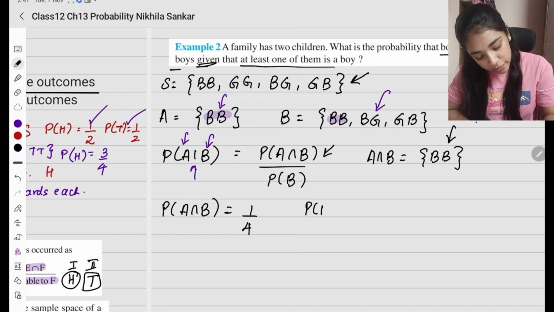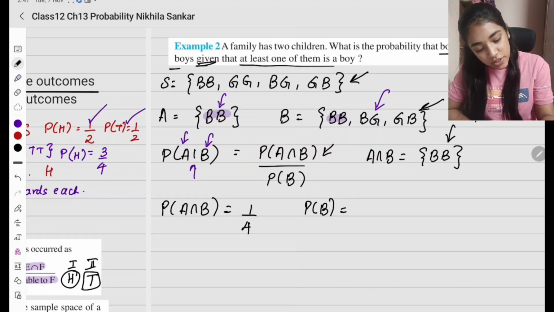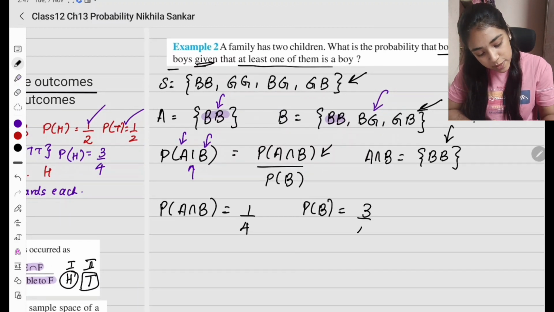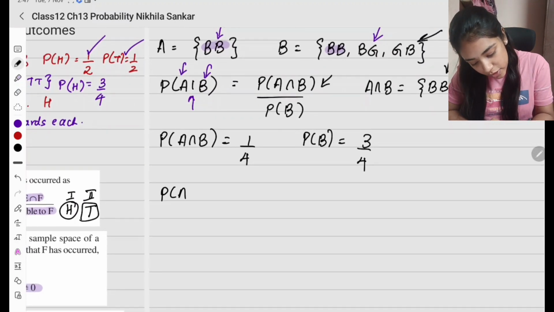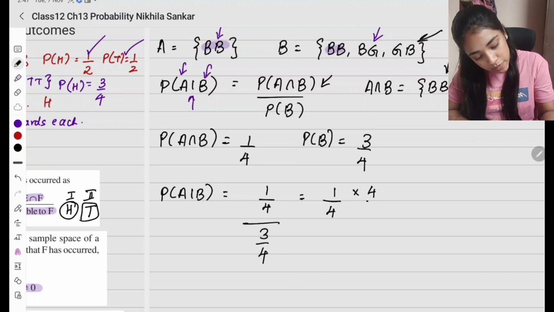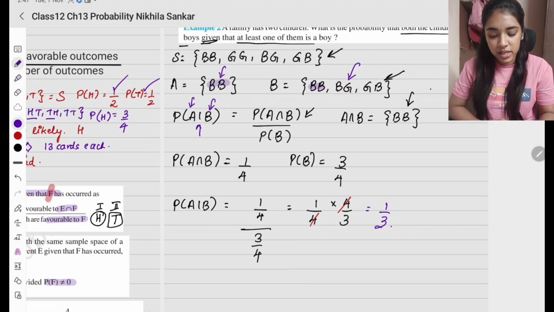Now, what is the probability of B? The denominator. Probability of B is going to be, I have 3 elements in this. So it is going to be 3 divided by how many elements in the sample space? 4. So what is this going to be? Probability of A given B equals probability of intersection, so 1 by 4 divided by 3 by 4. So this I can write as 1 by 4 times 4 by 3, the reciprocal. So I can cancel these two, and I'll be left with 1 divided by 3. So this is my final answer.